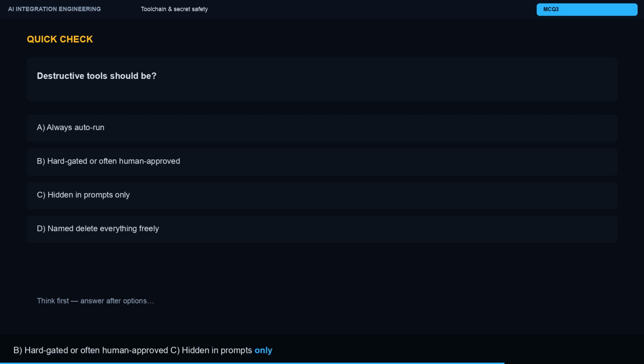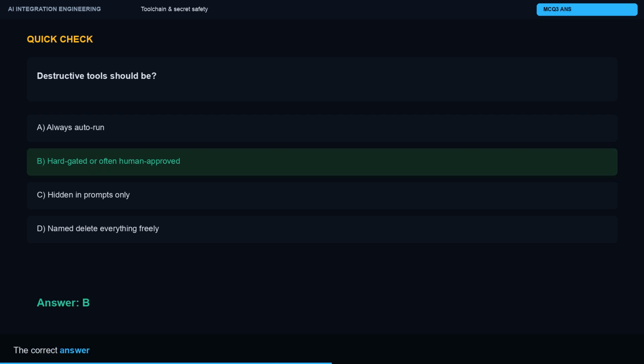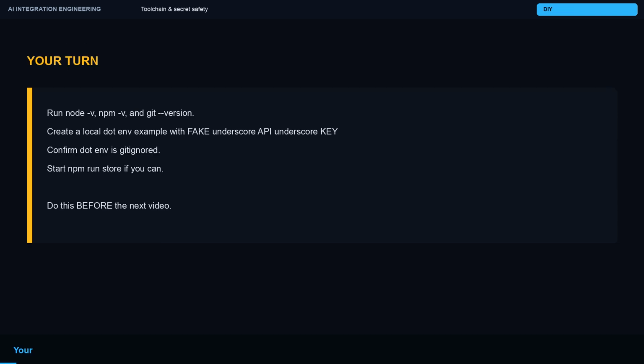Your turn. Run node -v, npm -v, and git --version. Create a local .env.example with FAKE_API_KEY equals replace me, no real secrets. Confirm .env is git ignored. Start npm run store if you can. Up next, portfolio checklist: what you will ship.